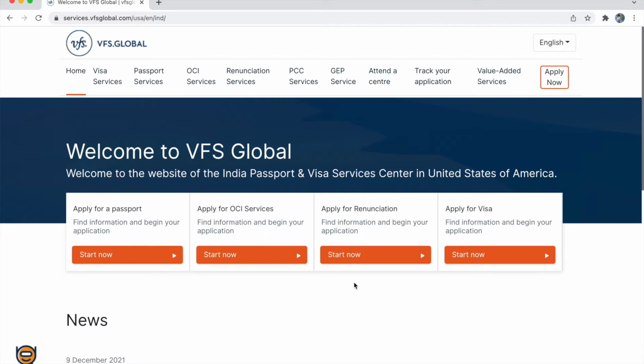For example, if you got a new passport or if your address has changed and you need to update your OCA with your new passport number or your new address, then you can do all those services online without applying for OCA renewal. So OCA renewal is not needed if you need to update your latest passport information or latest address information. I have made a separate video on how to update your latest passport information or latest address information online in the OCA portal. Please refer to those videos. In today's video, we will see how to renew OCA if you have any personal particular changes.